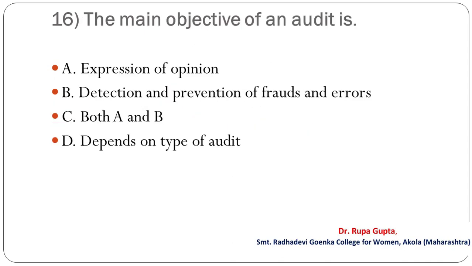Question number 16. The main objective of an audit is option A, expression of opinion. B, detection and prevention of frauds and errors. C, both A and B. And D option depends on type of audit. And the answer is C, that is both A and B.